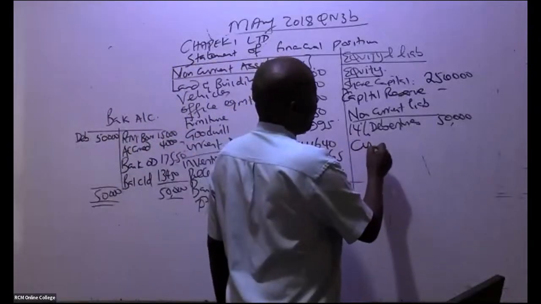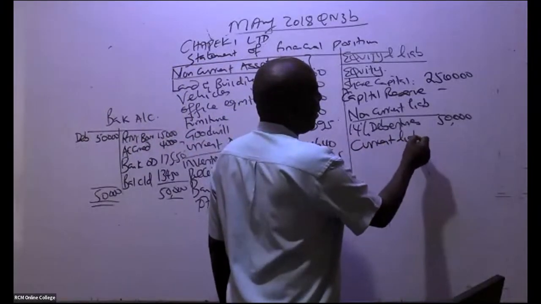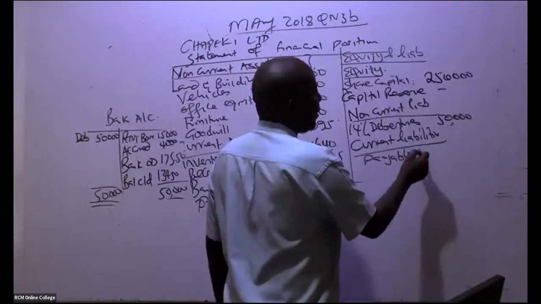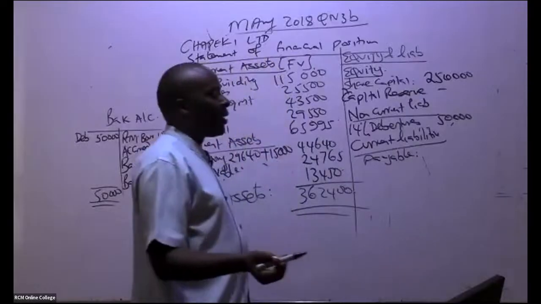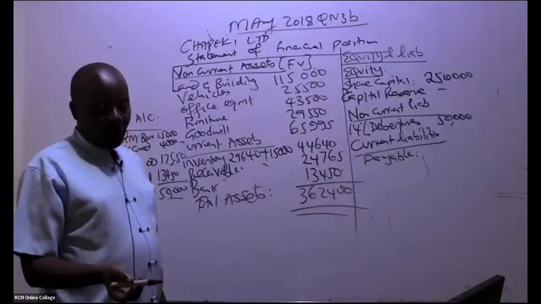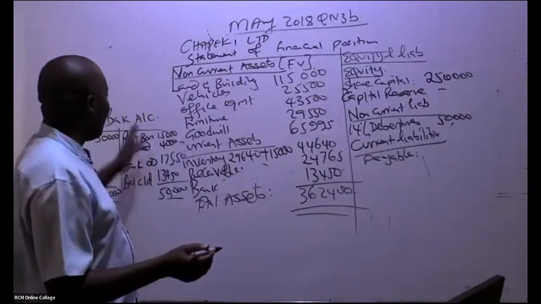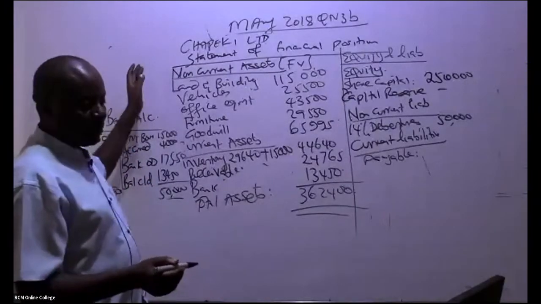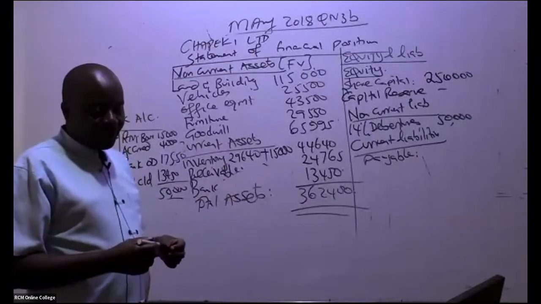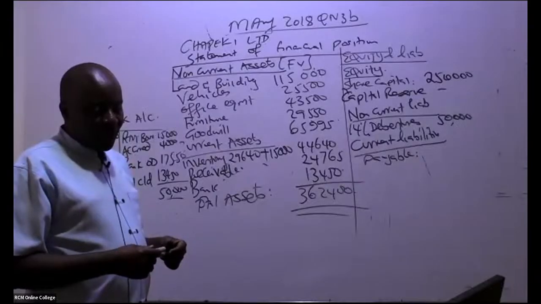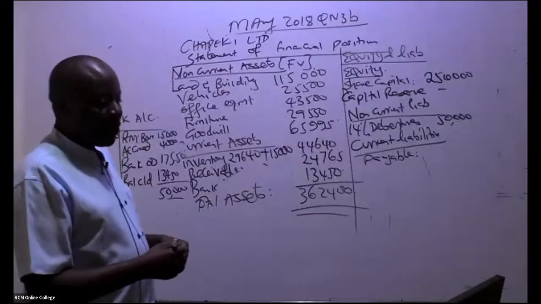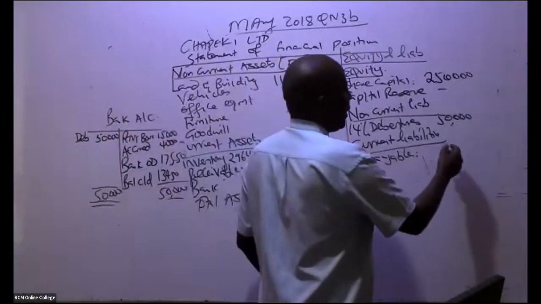Current liabilities, it's only the payable, because remember, in this case here, the overdraft was paid. So it's only the accounts payable that we have already been able to do abracadabra in this business purchase account. Payable, is there somebody who can be remembering the payable amount? 62,400. And that is it.